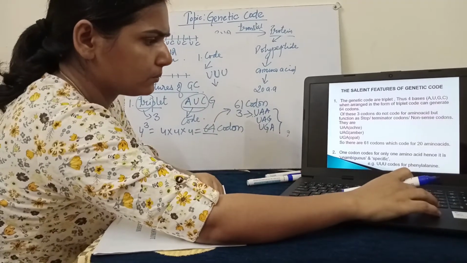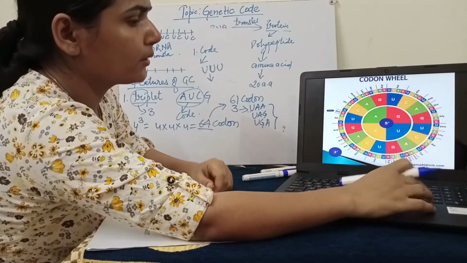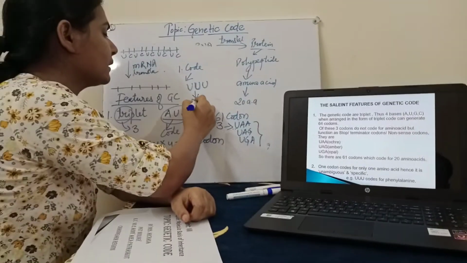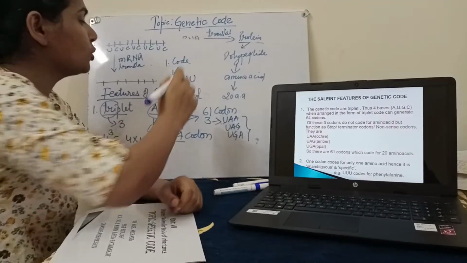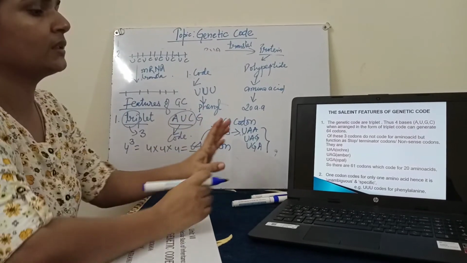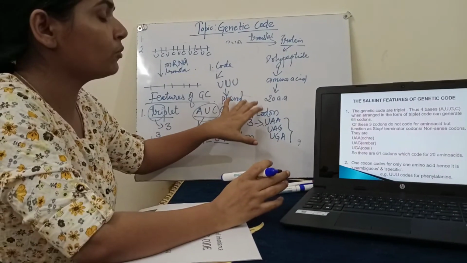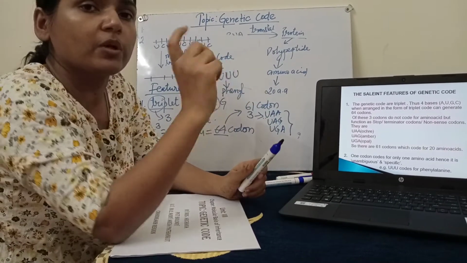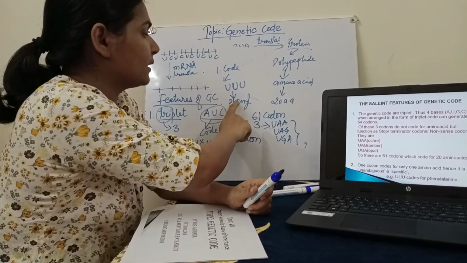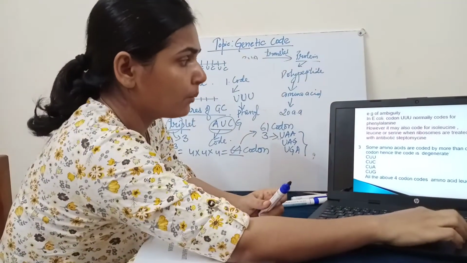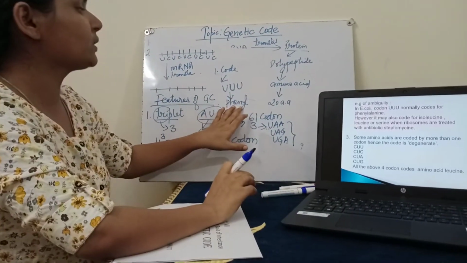So you can see, triple U codes for phenylalanine. Triple U will always code phenylalanine in each and every combination. So this is the meaning of unambiguous and specific: the triple U code is fixed for phenylalanine. It will not code any other amino acid in a normal condition. But here certain exceptions are there.